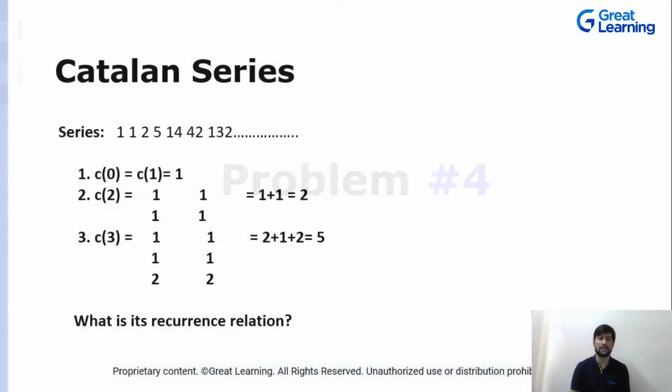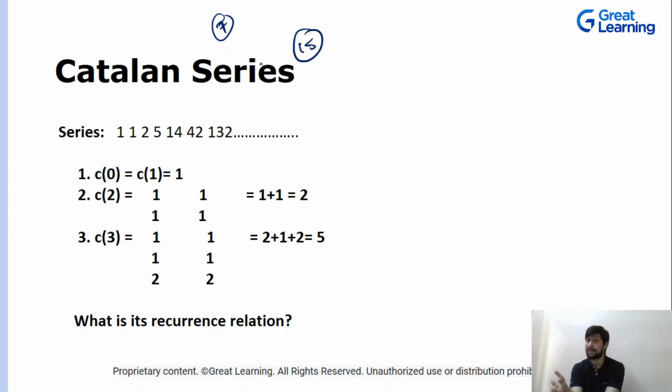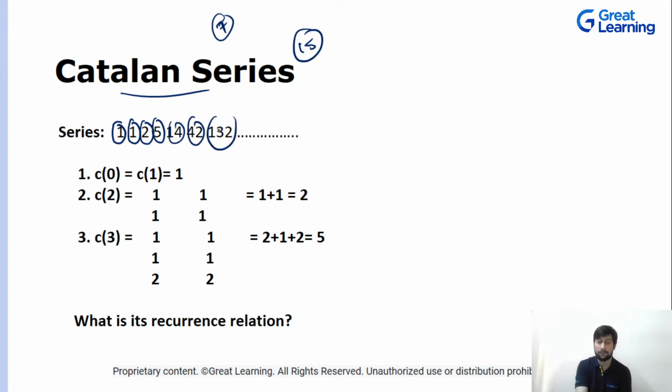Okay, cool. So now let's see another very important series, very important, guys. On the Fibonacci series, there are almost 7 questions that you will be able to find. But on this series, there are almost 15 questions that can be solved using it. This is a very important series. This series is known as the Catalan series. Okay, what are the numbers? So the numbers in the series are 1 and 1, then 2, then 5, 14, 42, and 132.